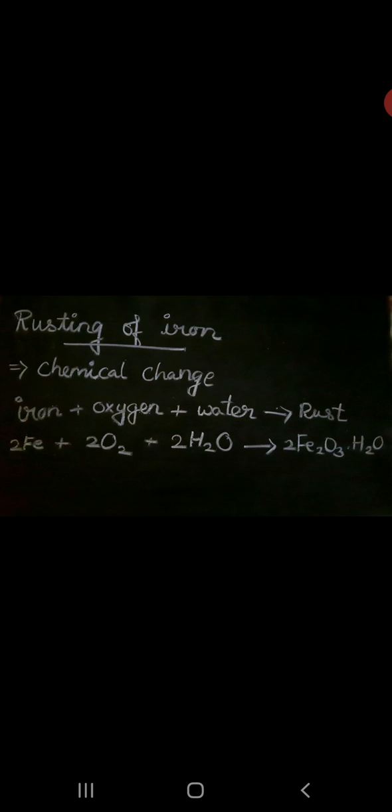Iron is used in making bridges, ships, cars, truck bodies and many other articles. So how is rust formed? First we keep the iron outside, in the air, with oxygen. So iron plus oxygen plus water gives rust.